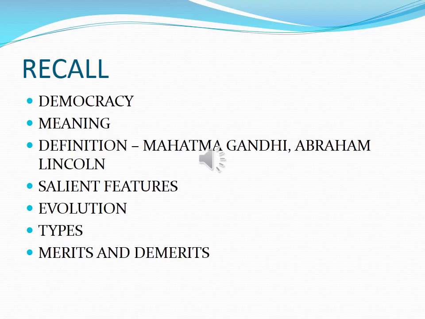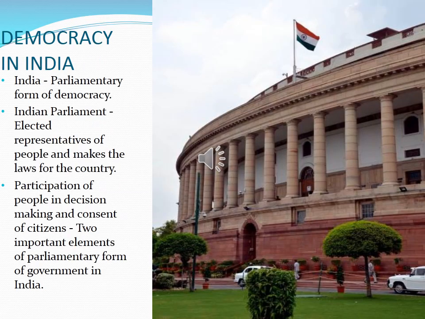In today's class, we discuss in detail the democratic concept in India, how democracy was successful in India. India has a parliamentary form of government. In a democratic form of government, there are two types: one is the parliamentary form and the other is the presidential form. In the parliamentary form, the electorate, legislature and executive act independently. In the presidential form, the executive and the legislature are under the control of the electorate.